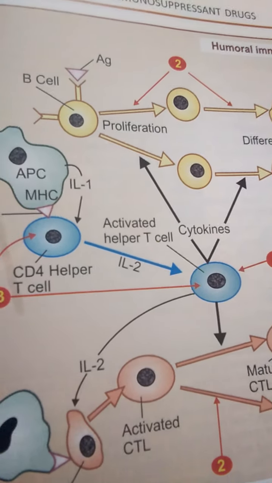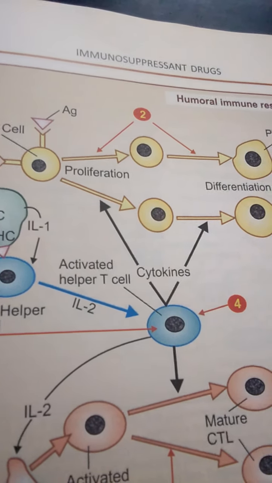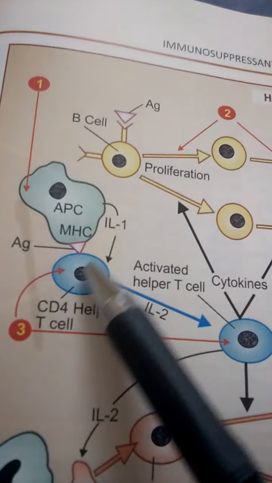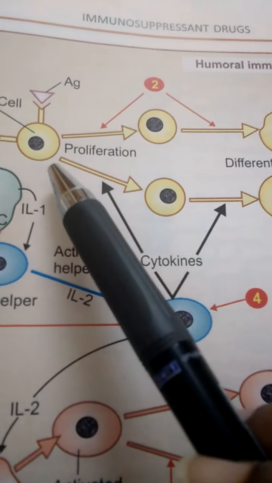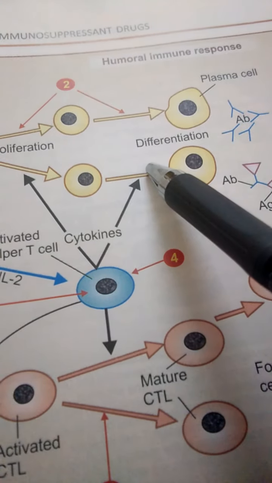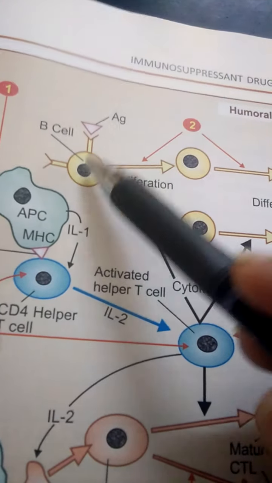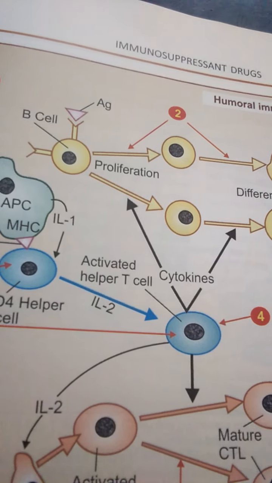After the formation of these cytokines from the CD4 plus T cell, these cytokines promote proliferation and differentiation. Here the T lymphocyte, a blood cell, undergoes proliferation.